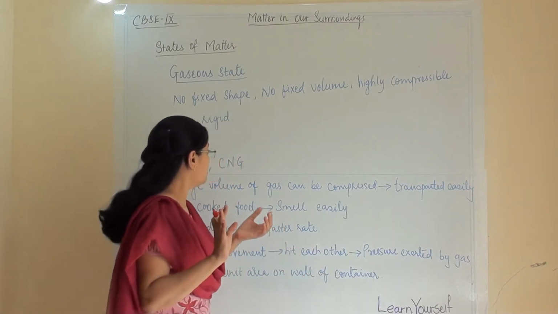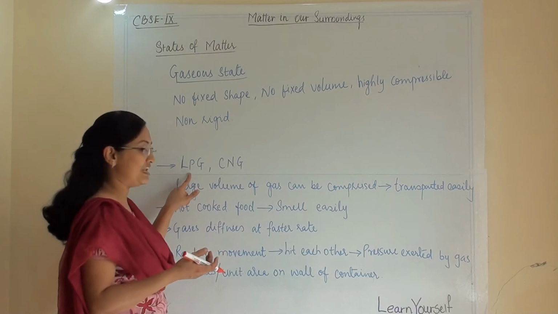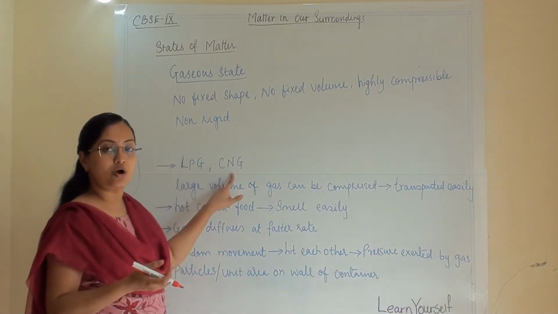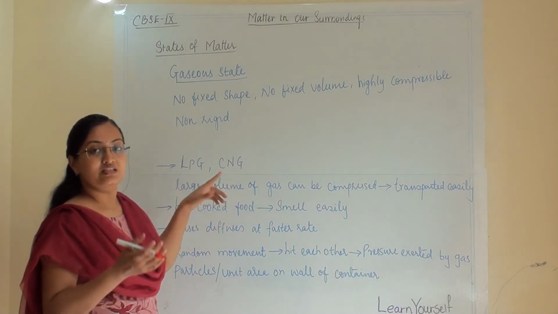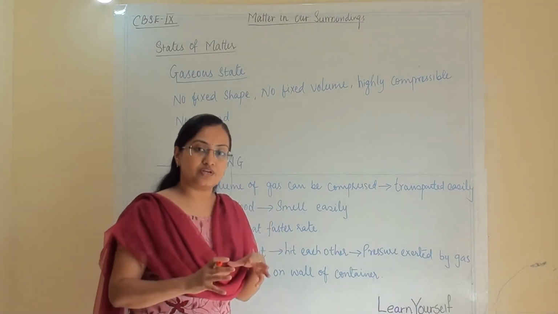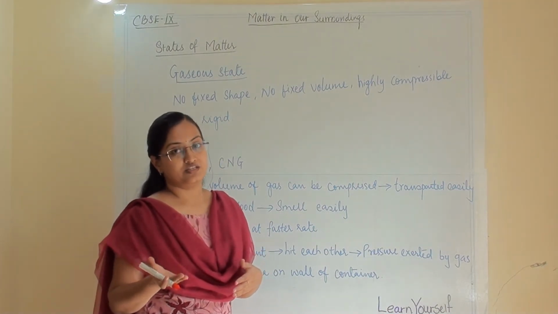So the gases which we are using, that is LPG, liquefied petroleum gas, and CNG, that is compressed natural gas, this kind of gases we can compress with high pressure and then fill it in a container.